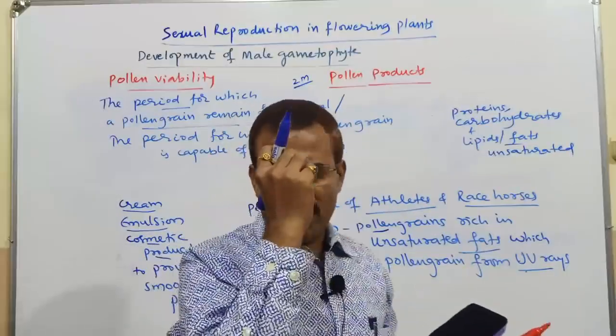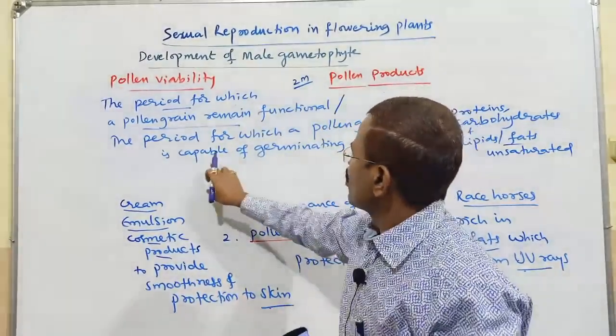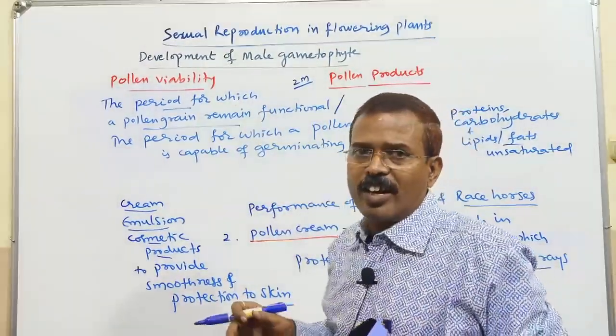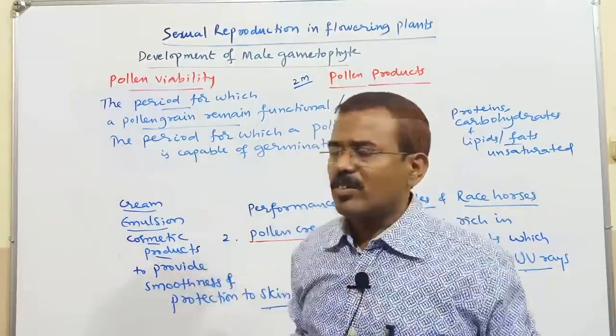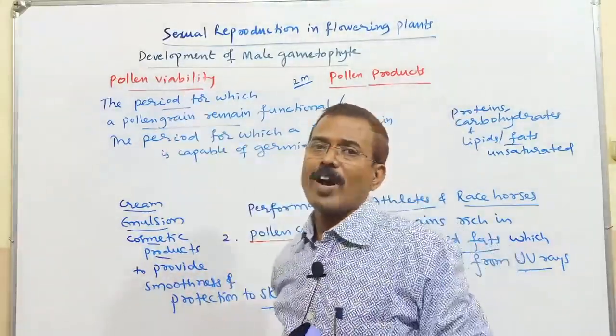So the period for which a pollen grain is capable of germinating, it has the power of germination, that time duration period is known as pollen viability.